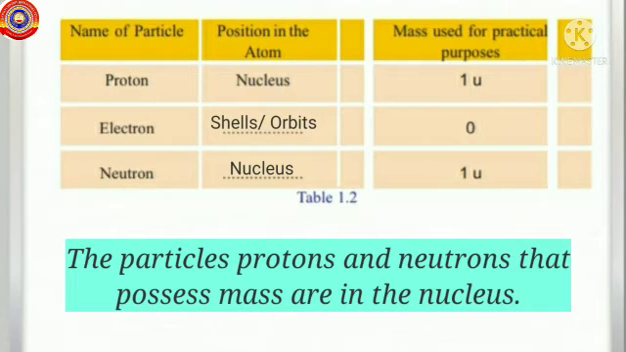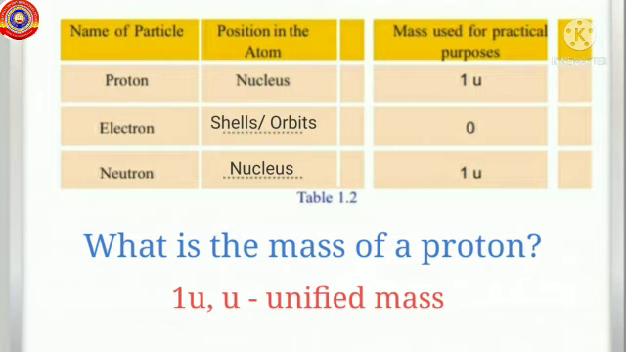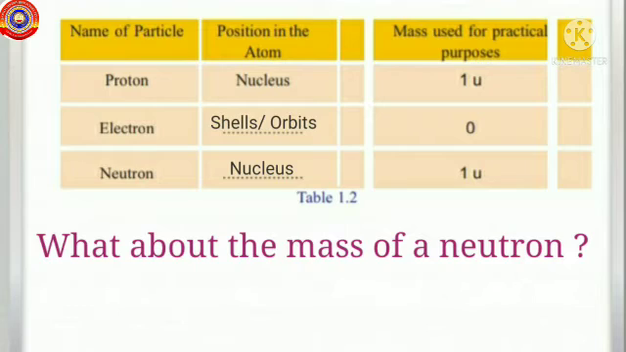From this table, can you say what is the mass of a proton? Yes, the mass of a proton is equal to 1 u. Here, u is the unit of mass called unified mass. And what about the mass of a neutron? Exactly, the mass of a neutron is also equal to the mass of a proton, right? So it is also 1 u.